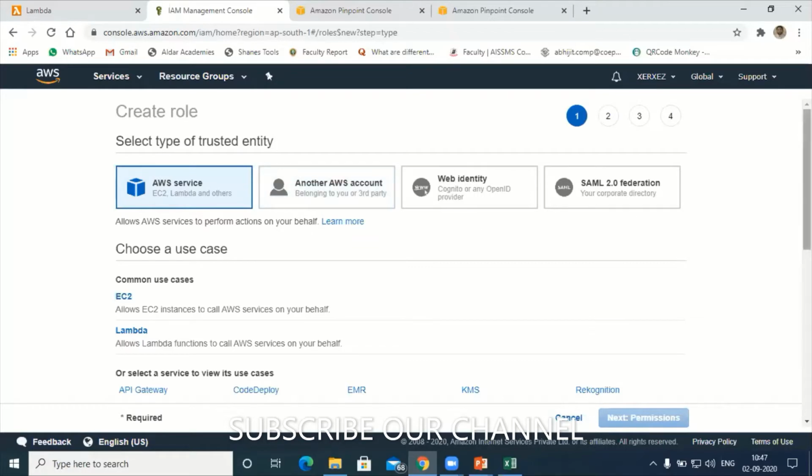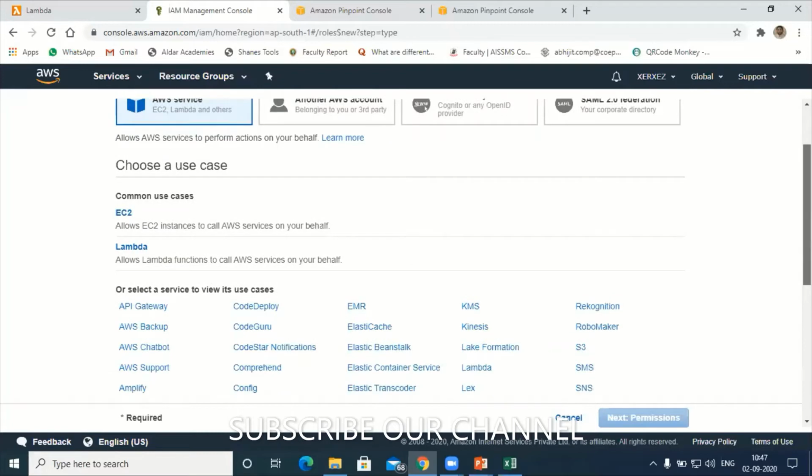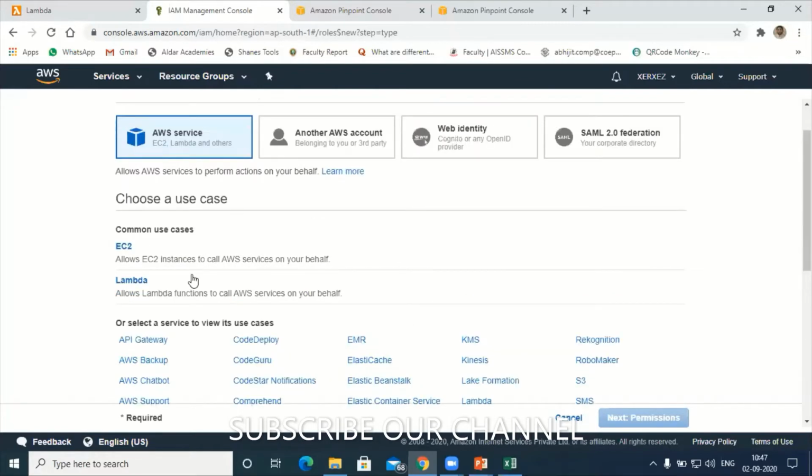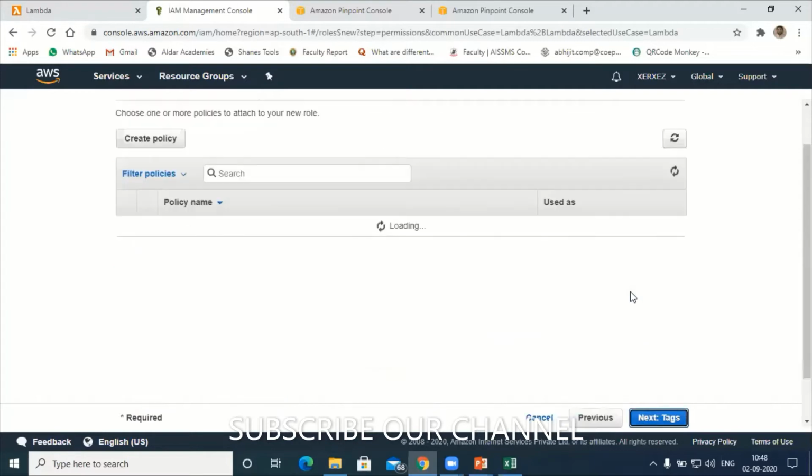So I will create a simple role to handle my Lambda function. So here you can see two common use cases, EC2 as well as Lambda function. Hit on Lambda. Next, permissions, hit on permissions.